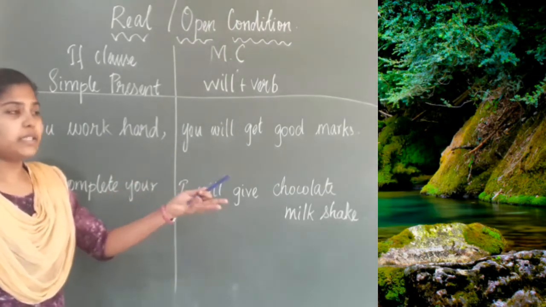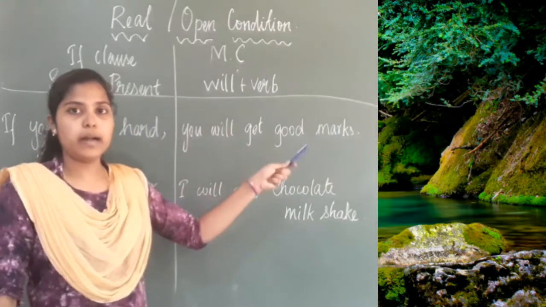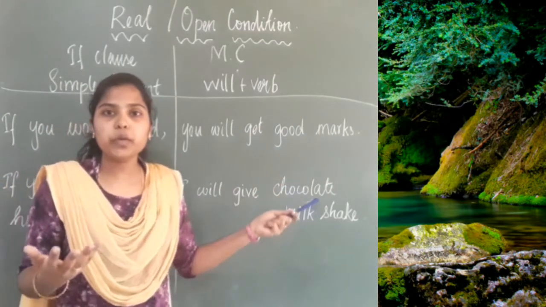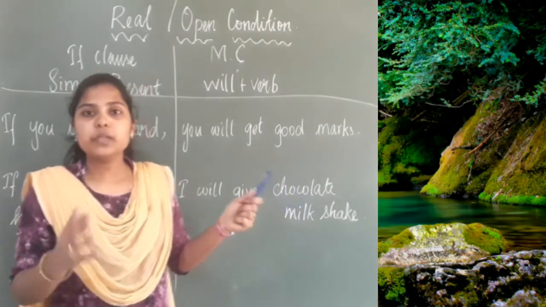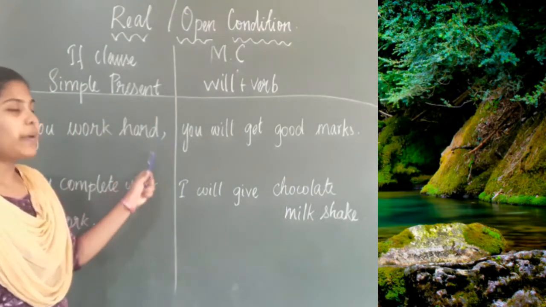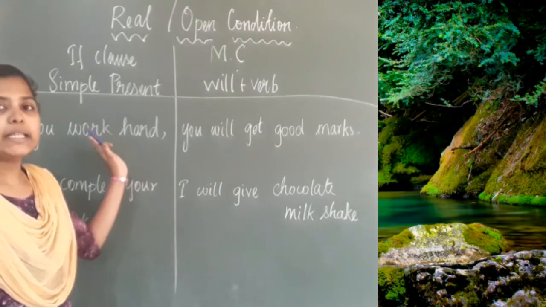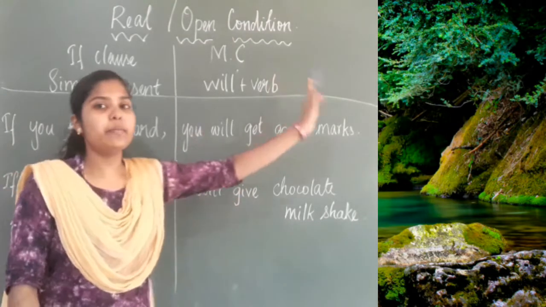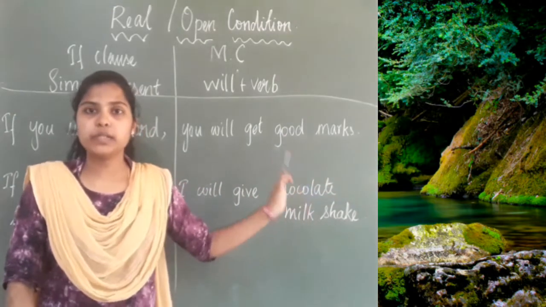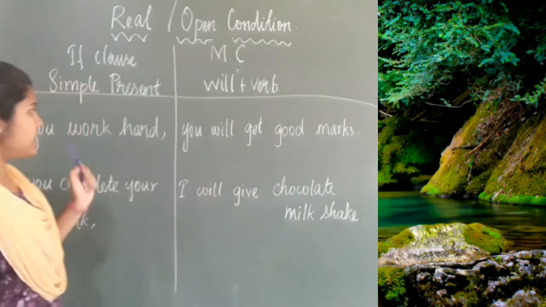If I write the sentence as "you will get good marks if you work hard," then no need to use the comma. If we use the if clause in the beginning, we use the punctuation mark. If you write the if clause after the main clause, no need to use the comma. Is that clear?